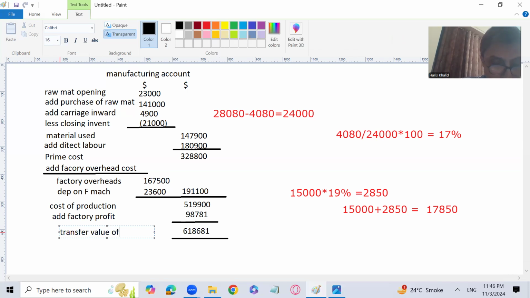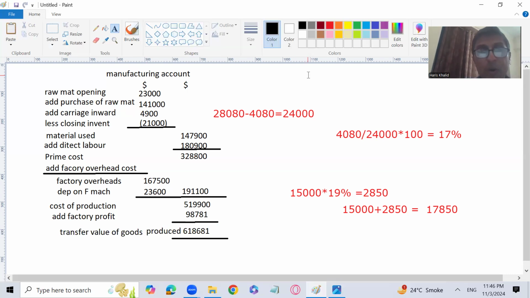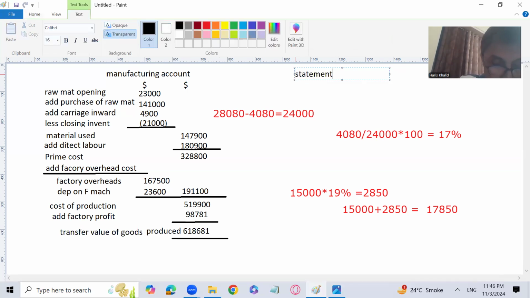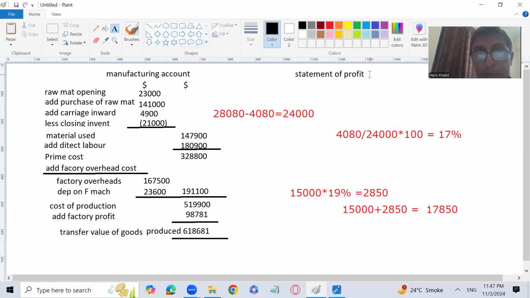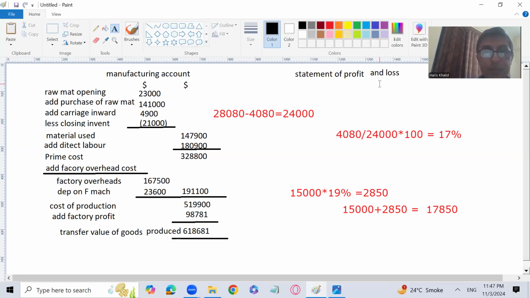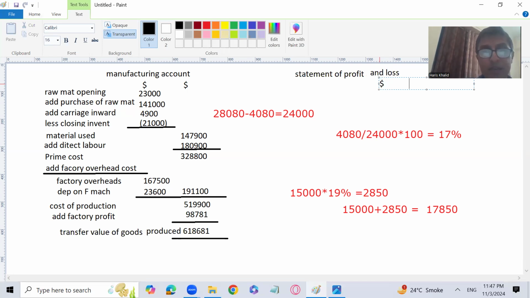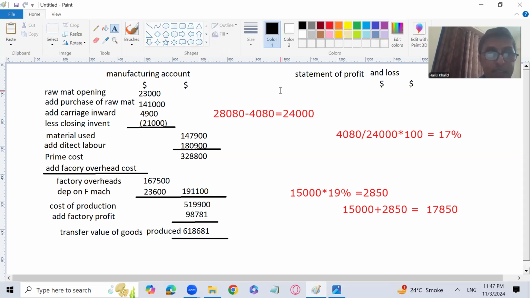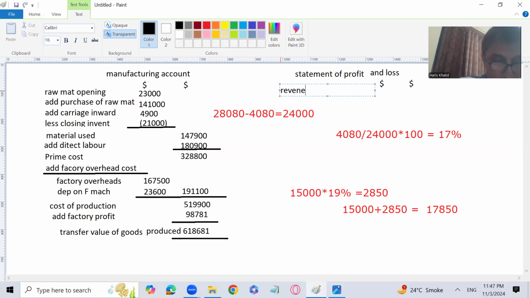in case of factory profit, the income statement or the statement of profit and loss is going to be prepared on market value, on transfer price. So let's prepare the statement of profit and loss, because that is also a part of the question. Examiner has asked you to prepare the statement of profit and loss, which is also known as the income statement, but now it is called the statement of profit and loss. So let's prepare it.